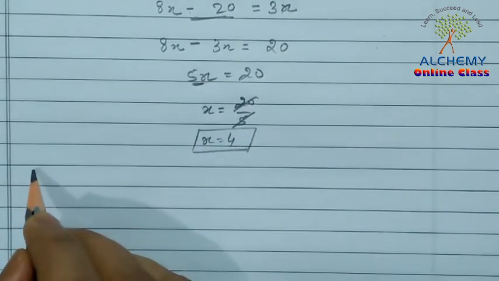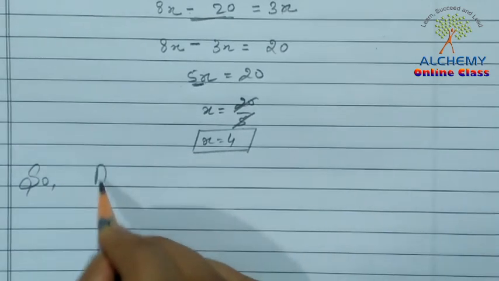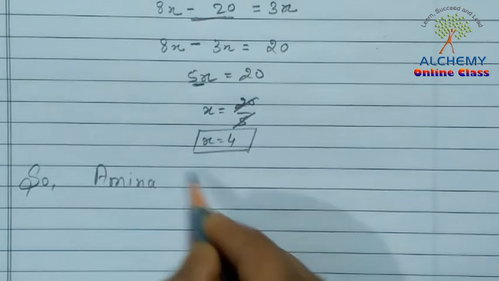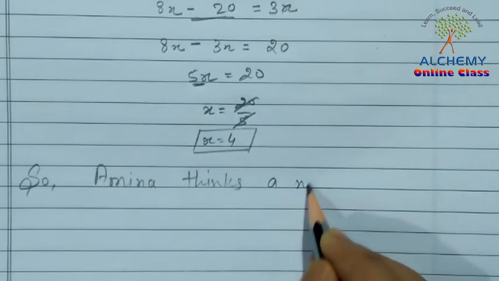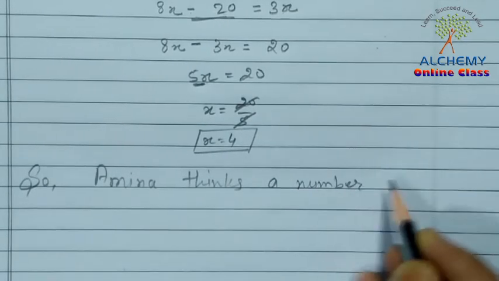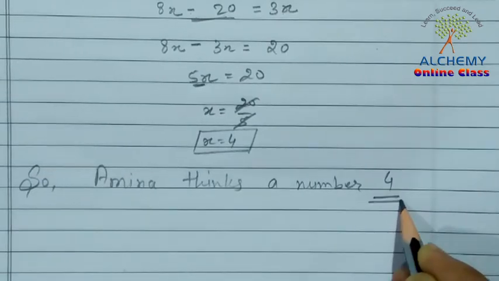So we can write here: Amina thinks a number 4. That's it.